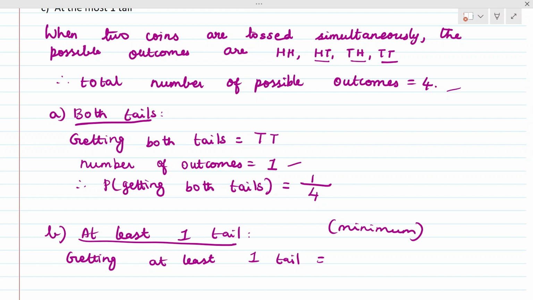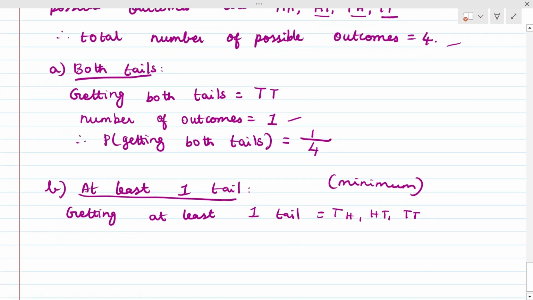But here we have one tail, here we have one tail, here we have two tails. We want minimum one tail, so maximum two tails is also allowed. So we can remove HH because it does not have any tails, but the remaining all have tails. So TH, HT and TT are the required.